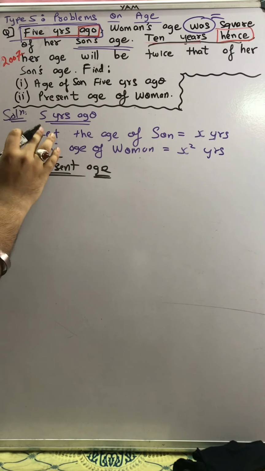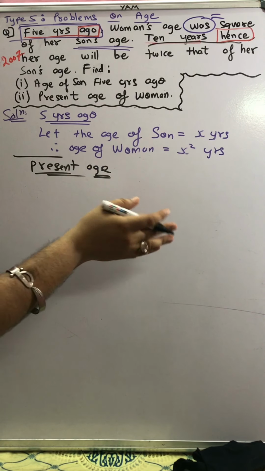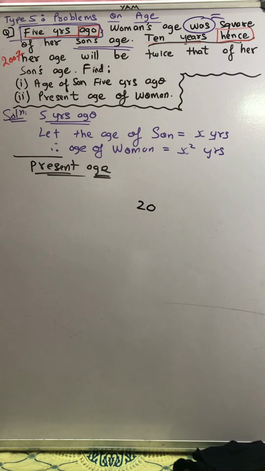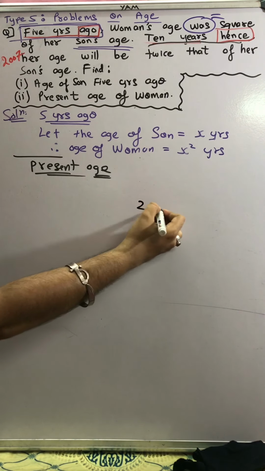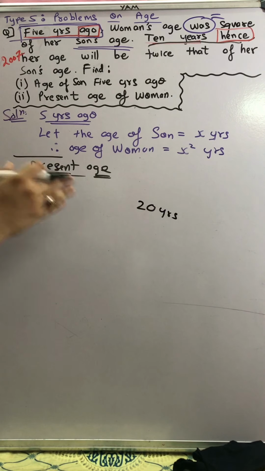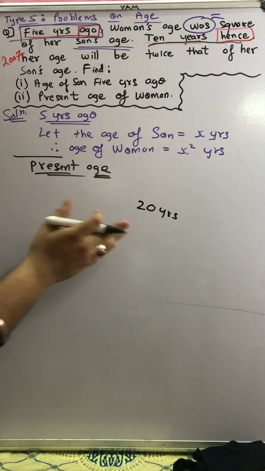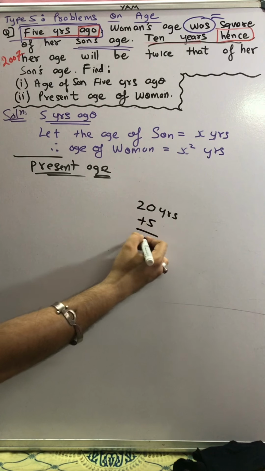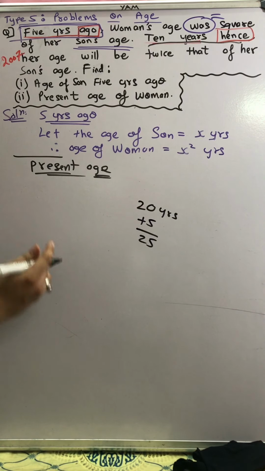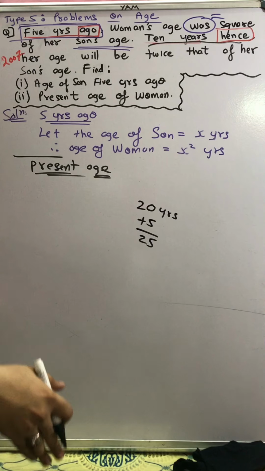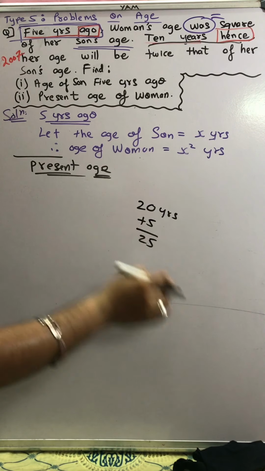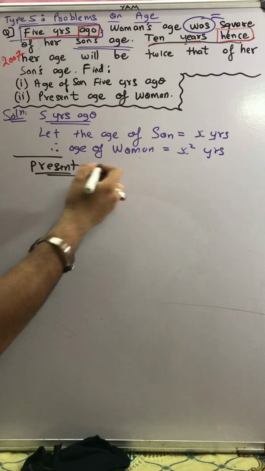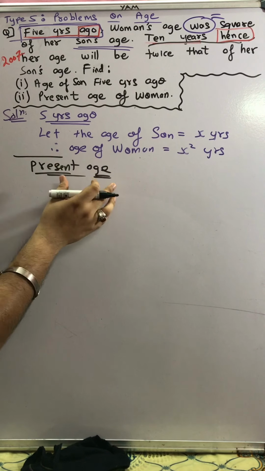5 years before, for example, I'm giving you one example. If 5 years before my age was 20 years, so what will be my present age? Can I say, 5 साल पहले, if I was 20 years old, present age of mine will be plus 5, which comes to be 25 years. Because 5 साल पहले से अगर present age पे आते हैं, we should add 5. So 20 plus 5 comes to 25, right? The same logic will apply over here. Now we are talking about present age. The heading is present age.